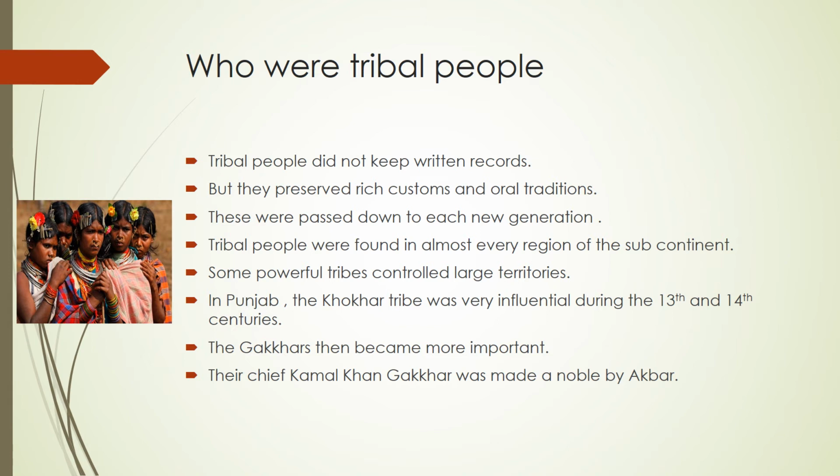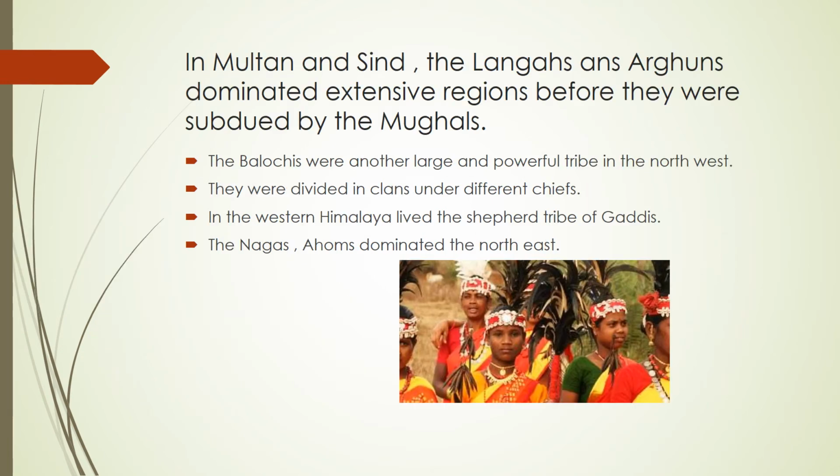Some powerful tribes controlled larger territories. In Punjab, the Khokhar were very influential. The Ghakkars then became more important. Their chief, Kamal Khan Ghakkar, was a noble mansabdar in the emperor's reign. Then in Multan and Sindh, the Langahs and the Arghuns dominated extensive regions. The Baluchis were another large and powerful tribe in the northwest, and they were divided into many smaller clans.